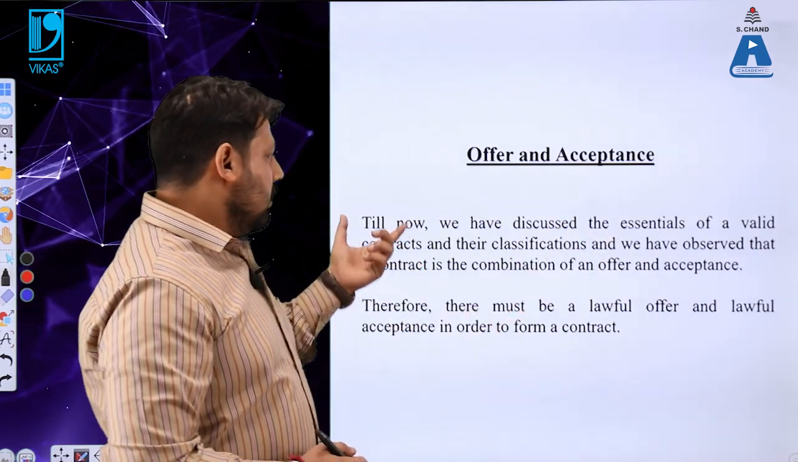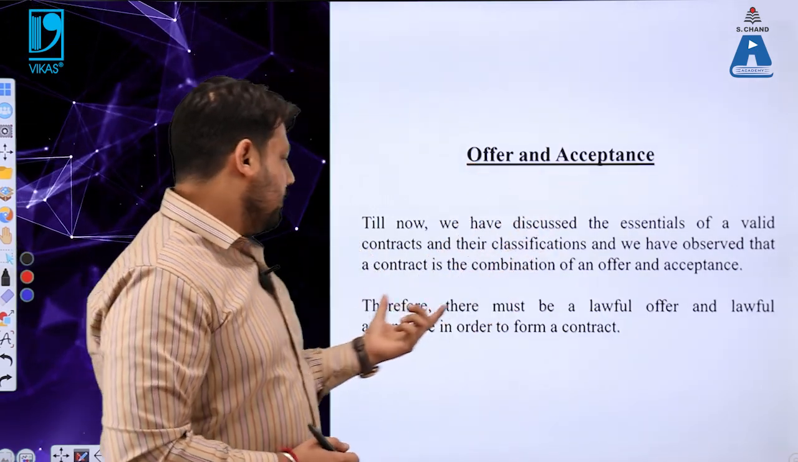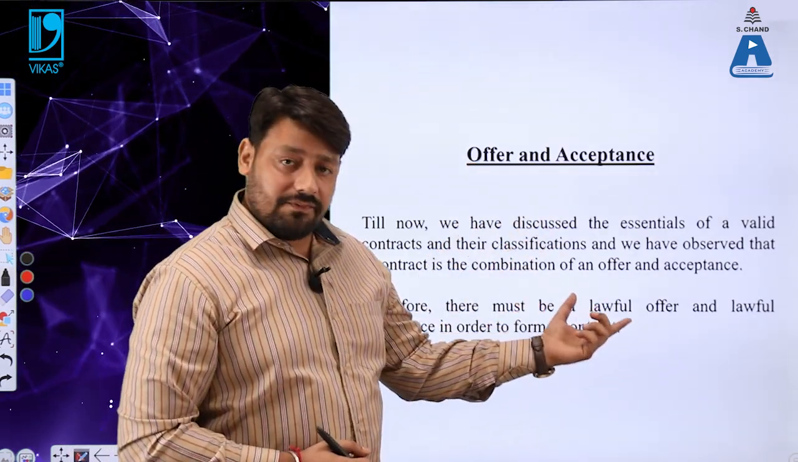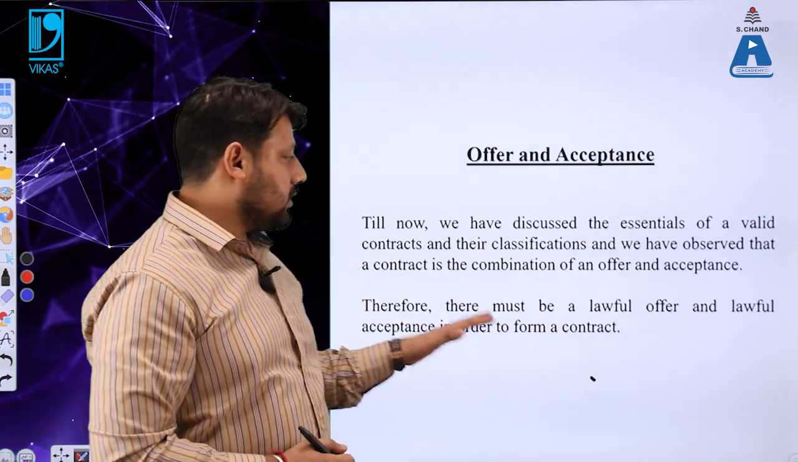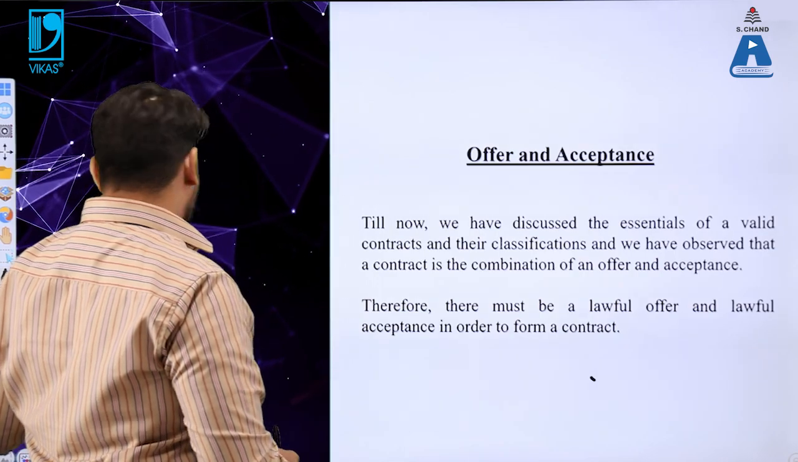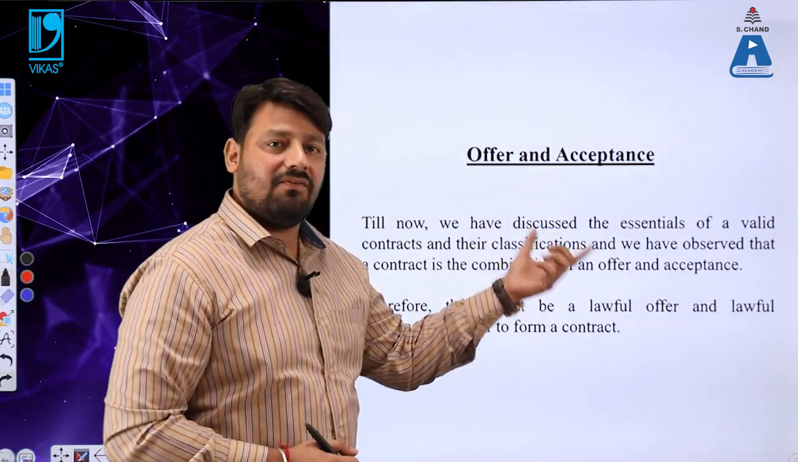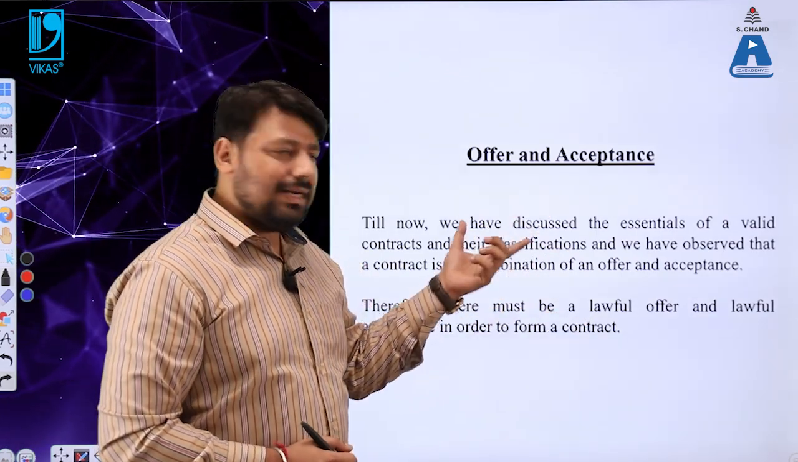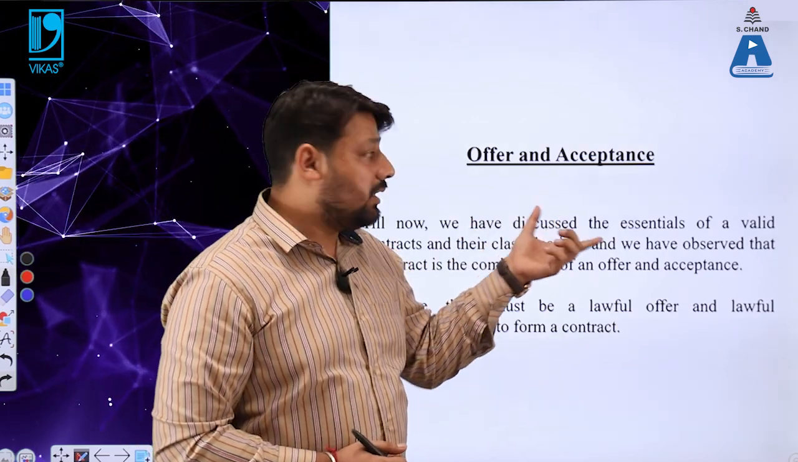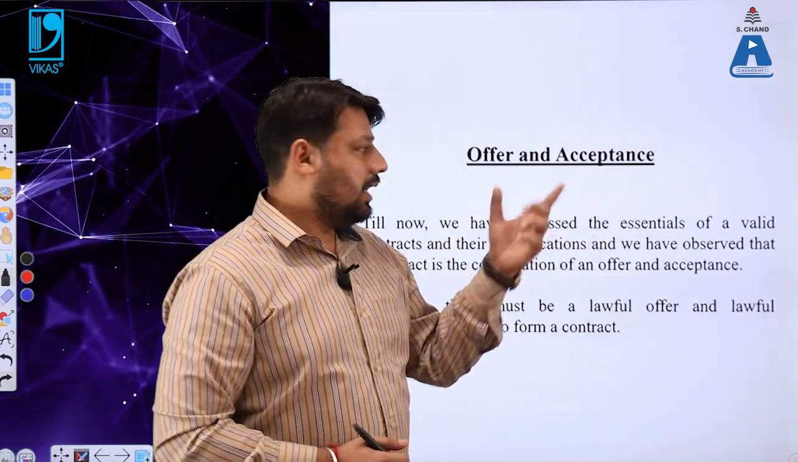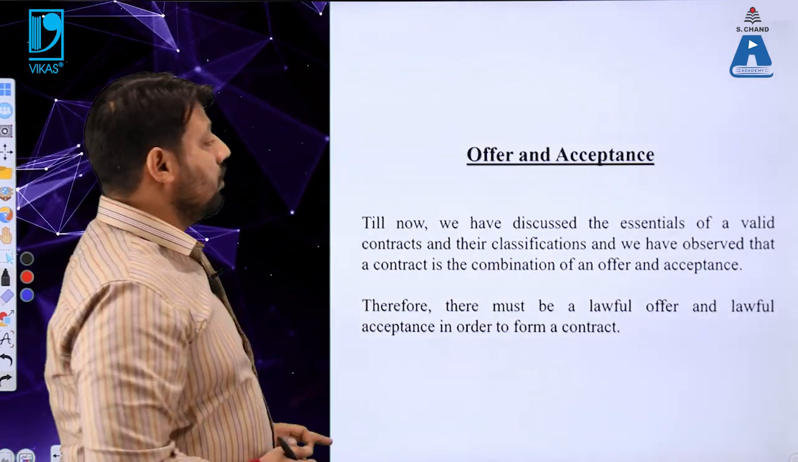Now we will be discussing what offer and acceptance are. There must be a lawful offer and lawful acceptance in order to form a contract. I hope this point is clear to you. In order to form a valid contract, you need an agreement and enforceability, and in order to have that agreement, you need an offer and acceptance. I hope the topic is clear to you. I am moving to the next slide now to make it more clear.